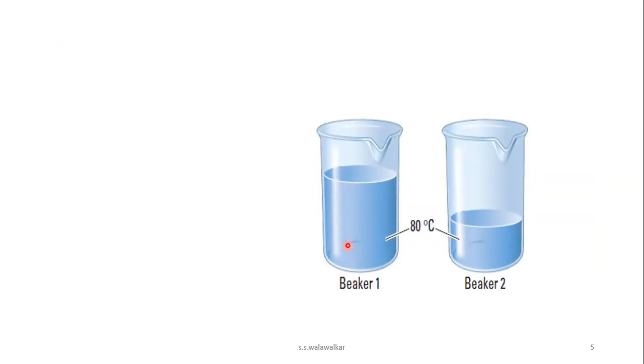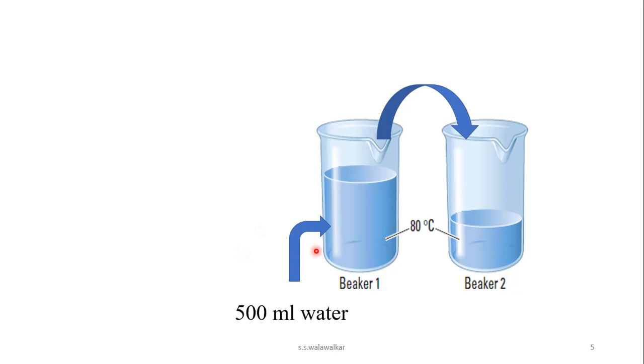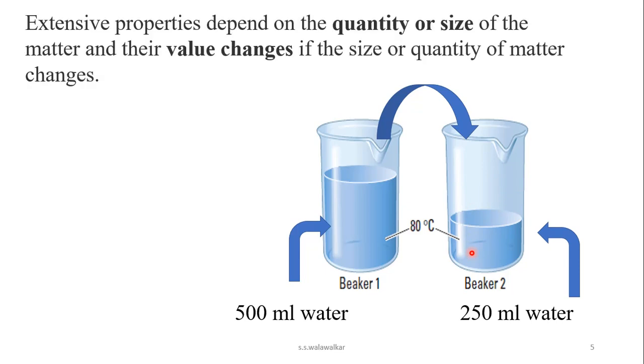See here in this beaker, if you take a 500 ml water and if you transfer half the quantity of this water into this beaker, then it becomes what? 250 ml. So quantity becomes half, therefore volume becomes half, mass of this water also becomes half. So it depends upon what? Amount of matter present in the system.